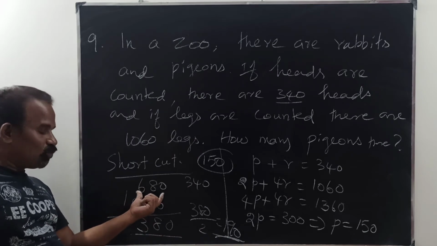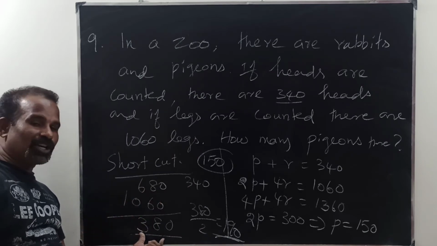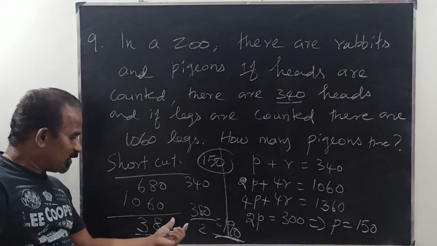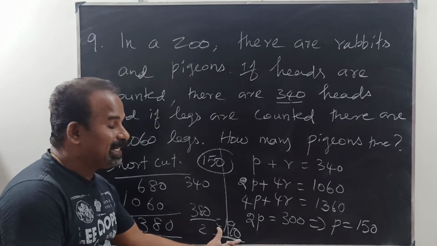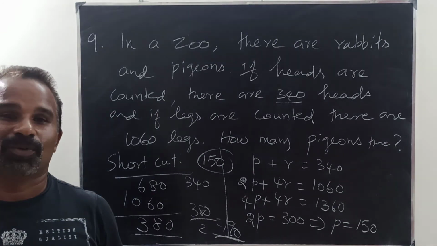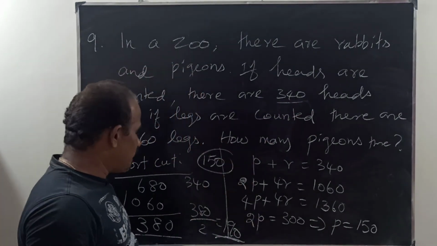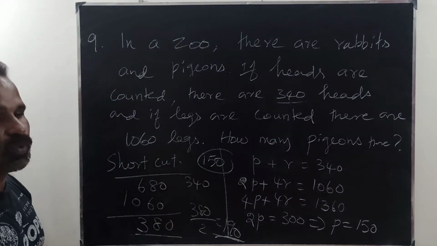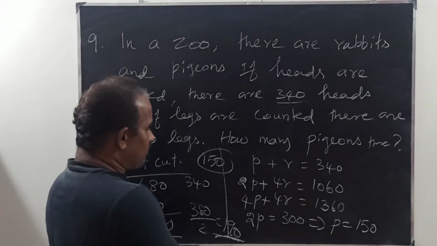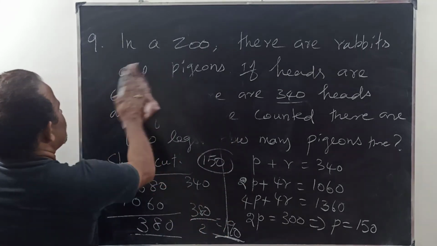Already we counted 2 legs, so here are extra 2 legs for rabbits. Therefore divided by 2, 190 rabbits will be there. So the number of pigeons is 340 minus 190. Therefore the answer is 150. So this is the concept, this is the regular procedure. Okay.